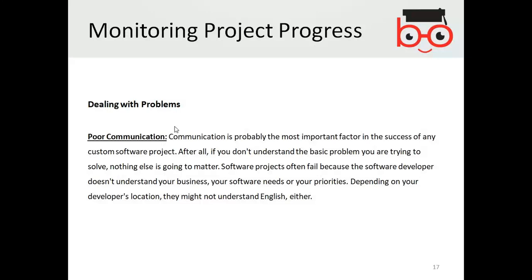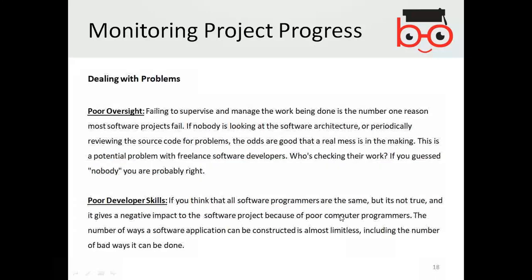Possibly they may not be able to communicate with you in a proper language. Their understanding of the language can be one of the major problems. So you need to be very well aware, and ready to face these problems, that possibly you can face the problem of communication. Poor oversight, failing to supervise and manage the work being done, is the number one reason